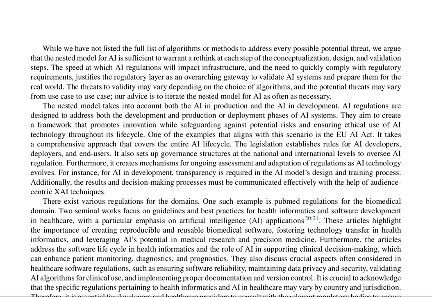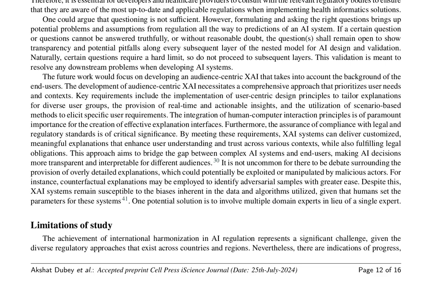The platform addresses potential threats at each layer of the nested model, validating them accordingly, and considers regulations such as GDPR and European Union requirements for trustworthy AI. The research emphasizes the need for ongoing assessment and adaptation to ensure compliance with legal and regulatory standards.